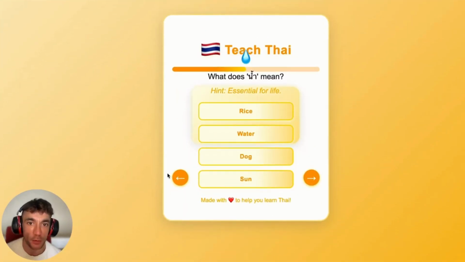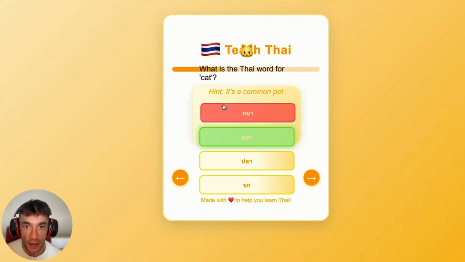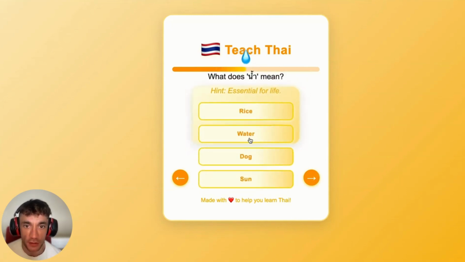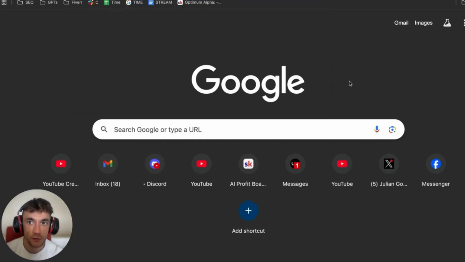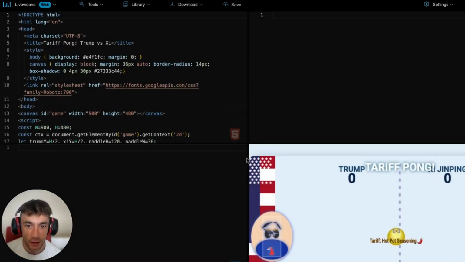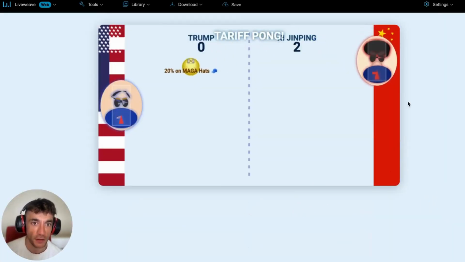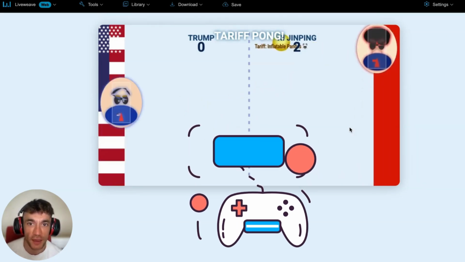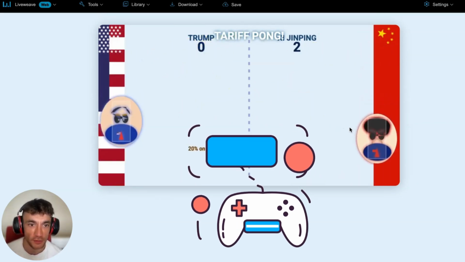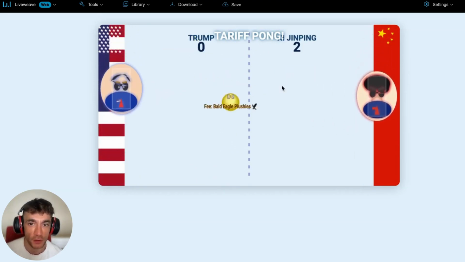So here's an example of an app I actually coded out using this model. It's created like a Duolingo style app, as you can see. If we go over to another project I actually coded, I'll show you another example of how I coded that today. I created Tariff Pong, which is an incredible game, as you can see right here, where we can play against each other, throw in tariffs at each other like you can see. And this game was coded out completely with Optimus Alpha. So it's really impressive so far.